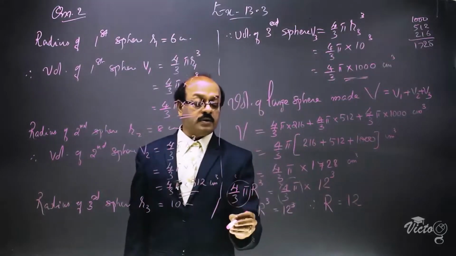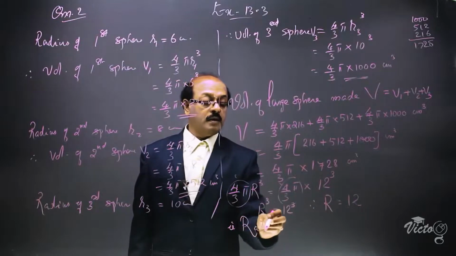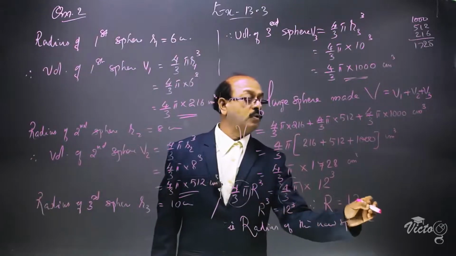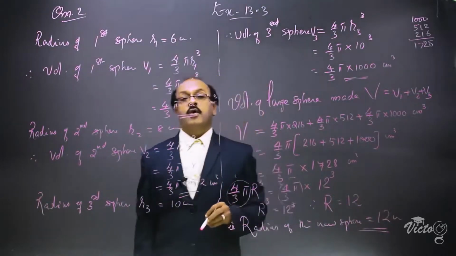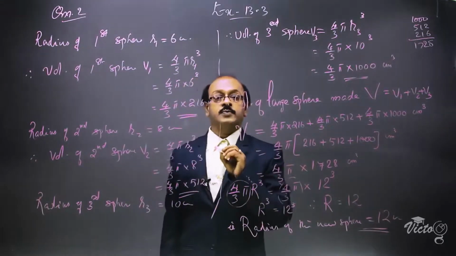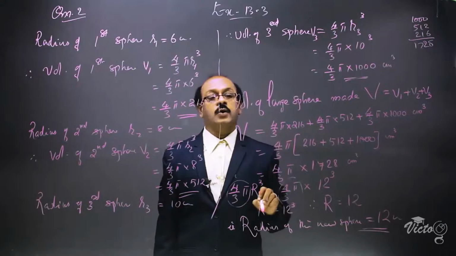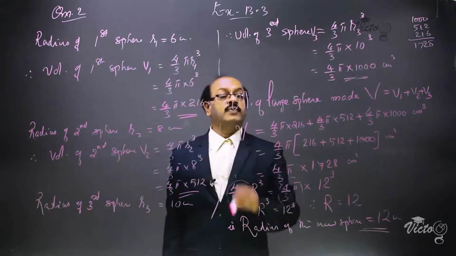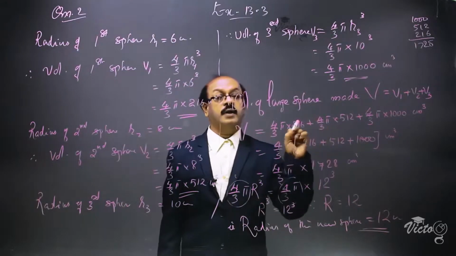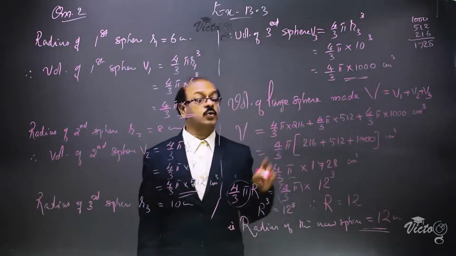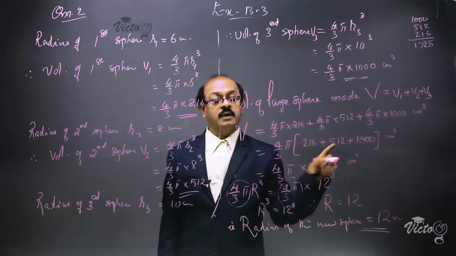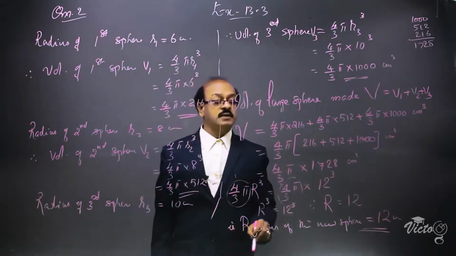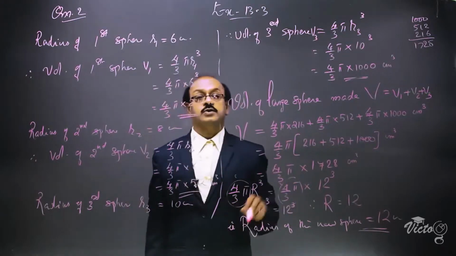Radius of the new sphere is equal to 12 centimeter. This is the answer. So, we are adding the volumes of the three small spheres and equating this value to the volume of the large sphere. We will get the radius from this equation. That means capital V is equal to V1 plus V2 plus V3. Adding these three, we are getting a perfect cube number, 1728. It is the cube of 12. 4 by 3 pi and 4 by 3 pi get cancelled, and R cube is equal to 12 cube. Therefore, capital R is equal to 12. That means the radius of the new sphere obtained is 12 centimeter.